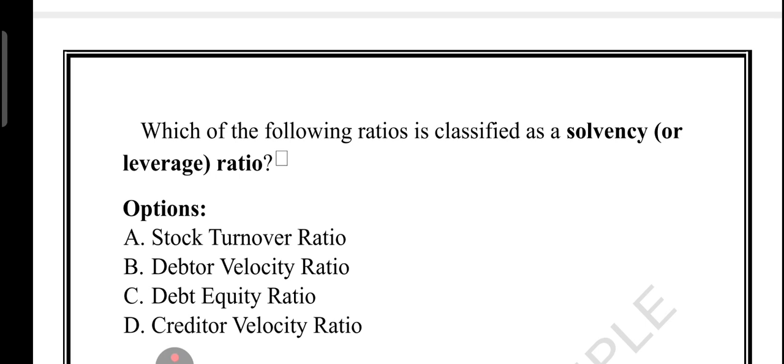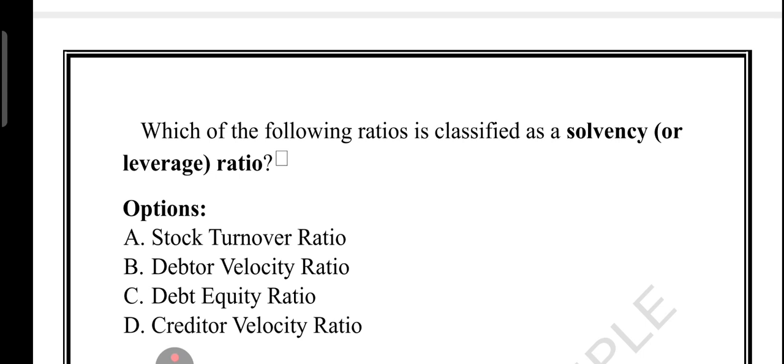What about debtor velocity ratio? Debtor velocity ratio is also called activity ratio, like stock turnover ratio. The debtor velocity ratio shows how fast customers pay their dues to the company. For example, if a customer takes 60 days to pay, the debtor velocity is 60. Useful for managing working capital, but not about long-term loan.